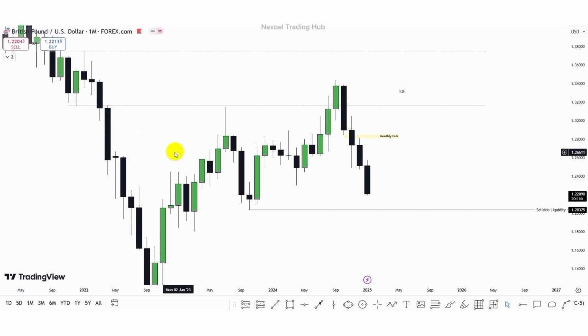Price mitigated the fair value gap, further gave a movement into the order block, and then we have the bearish movements that started off from October last year, and we saw the December candle. So we anticipated to see how price was going to sweep the sell side liquidity last week, and you can clearly see that. We could further see movement of price to the downside, meaning the sell side liquidity is our next draw on liquidity. So here we have a rejection block, so we have to wait to see the reaction of price at the rejection block. But this is the monthly time frame anyway. So let's drop to the weekly time frame.